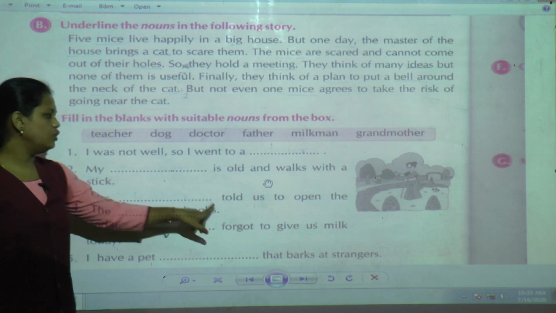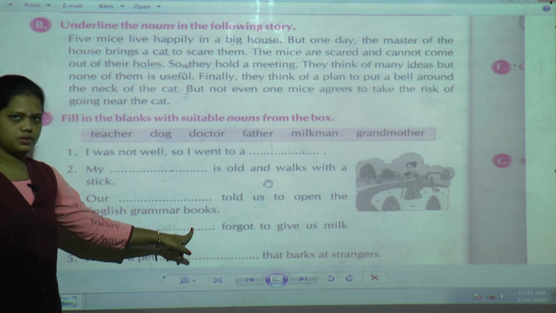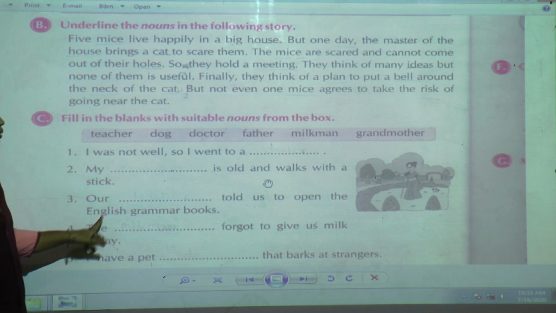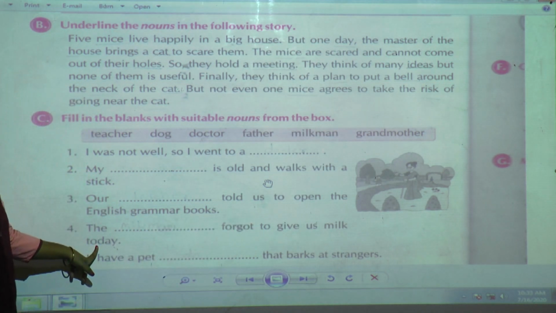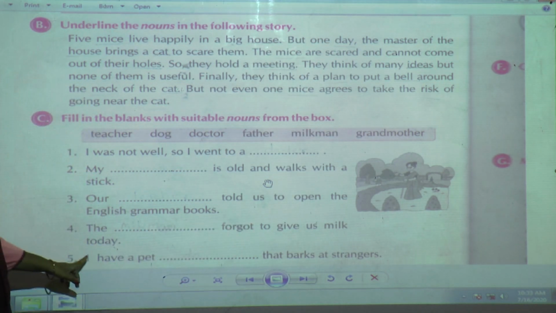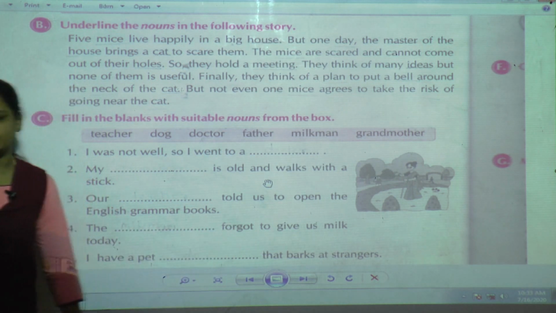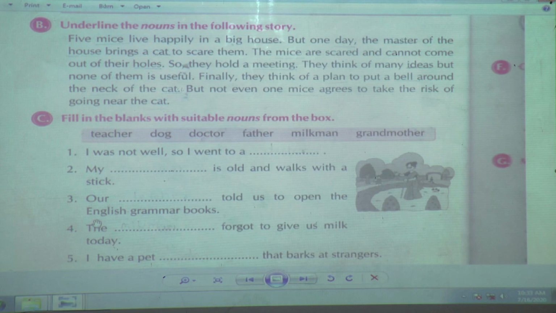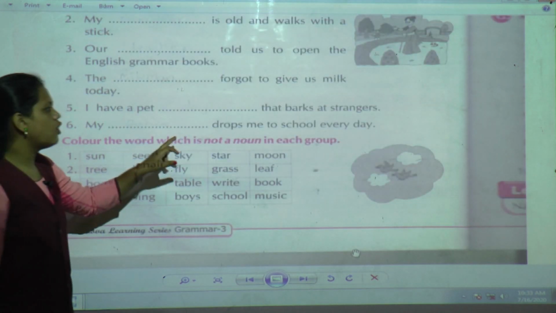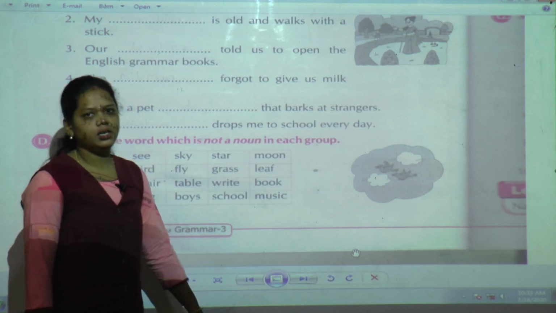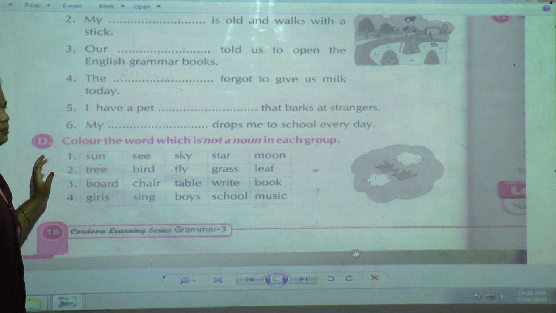Our teacher told us to open the English grammar books. Fourth one, the milkman forgot to give us milk today. Fifth one, I have a pet dog that barks at strangers. And the last one, my father drops me to school every day. These we have already solved in the last period.